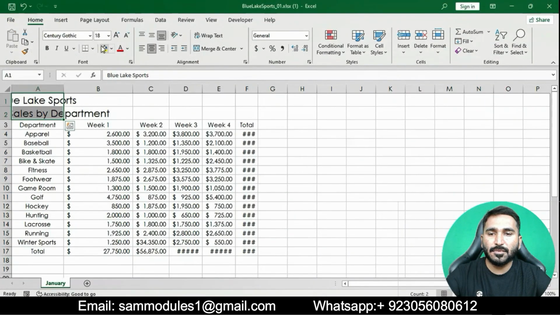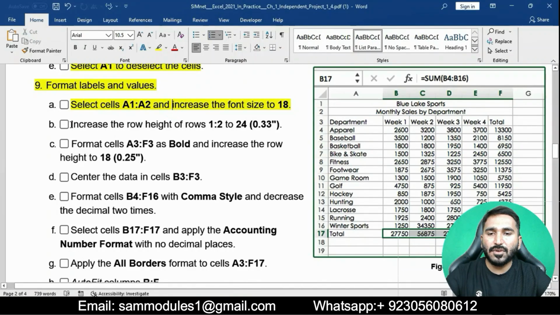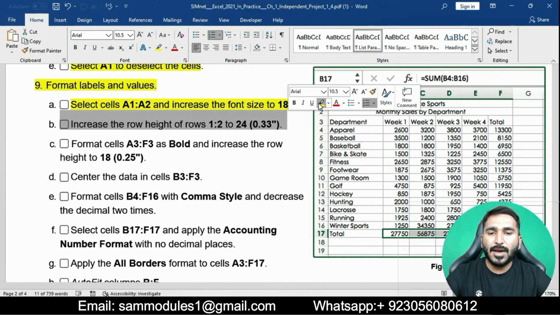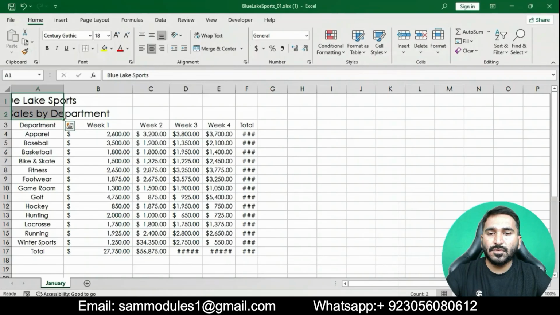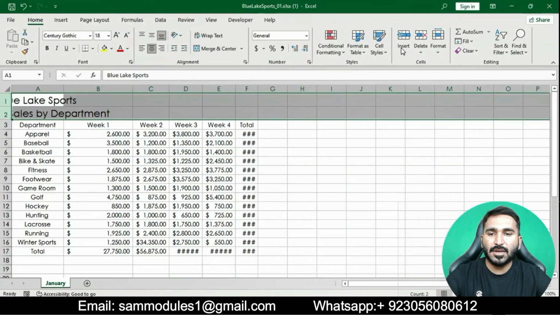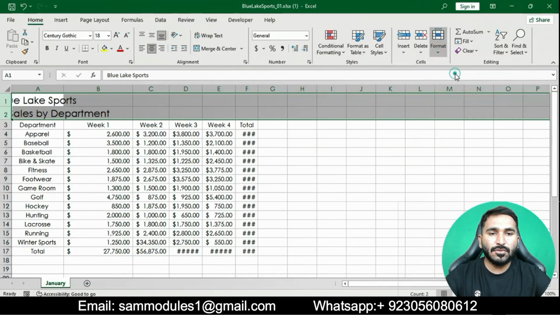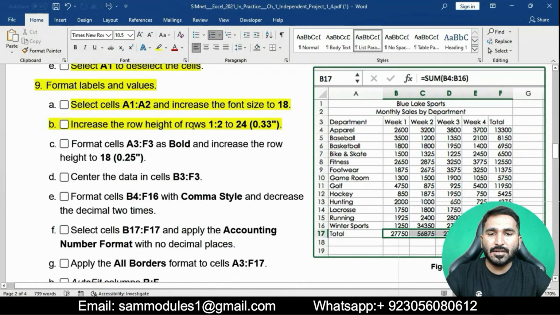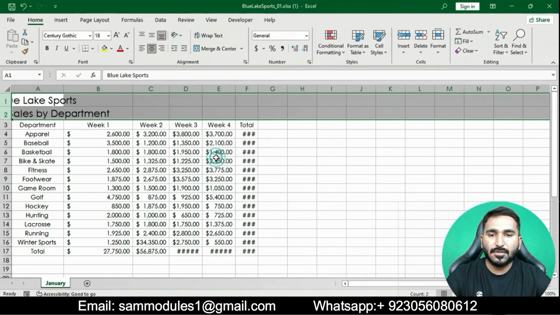Now moving on to point B of question number 9: increase the row height of rows 1 and 2 to 22. We will select rows 1 to 2, then right click or go to the Format button, go to Row Height, and change the row height to 22. Simply click on OK.